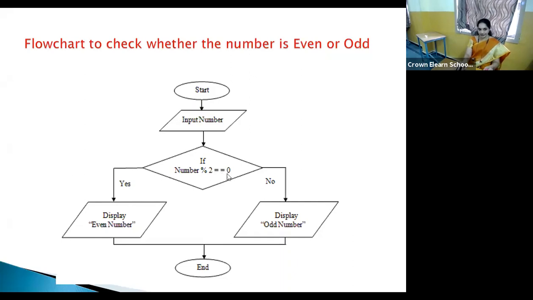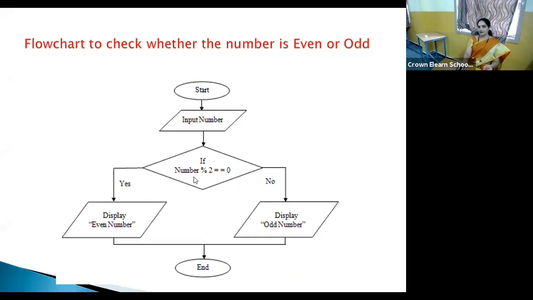Is this equal to 0? That is what the double equal to sign, which we call a comparison relational operator, is used for, checking equality, like greater than or equal to, less than or equal to symbols, no? In the same manner, double equal to compares whether both the sides are equal or not.